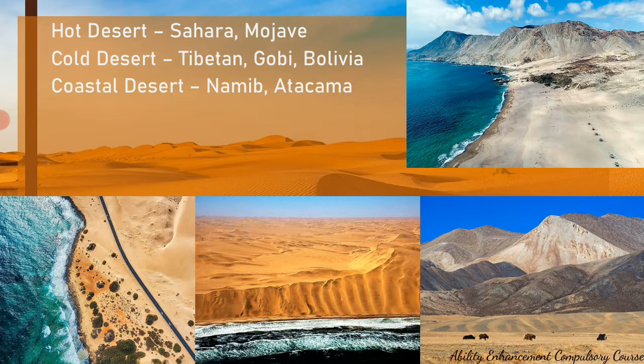Coastal deserts are found along the sea coast. The land receives very less precipitation. So even though they are right next to the ocean, the land mass receives very little precipitation or no rainfall at all. And that is the reason it is very dry and desert like. The precipitation is occurring in the ocean, but the cold currents over the ocean cool the air above the ocean itself, and the precipitation occurs in the ocean, but the land mass right next to it is dry. Such deserts are called coastal deserts, like the Namib desert, where you can see the sand dunes right next to the ocean, and this is the Atacama desert.